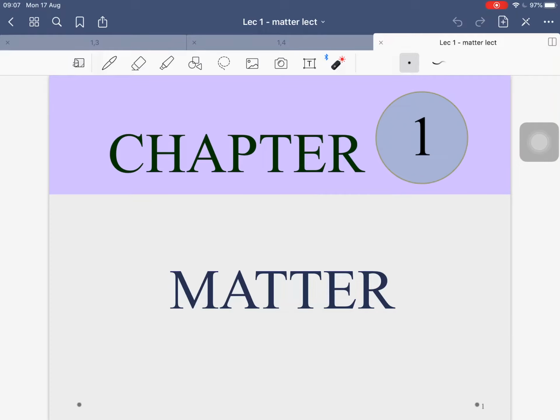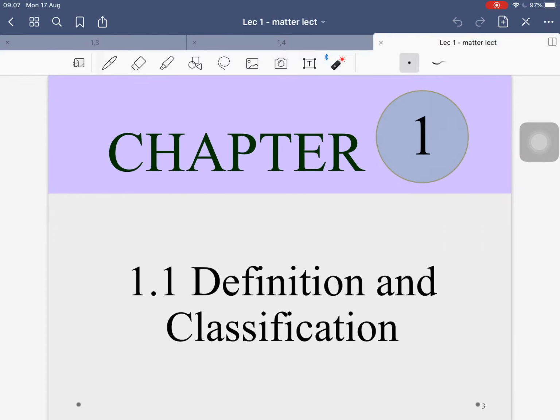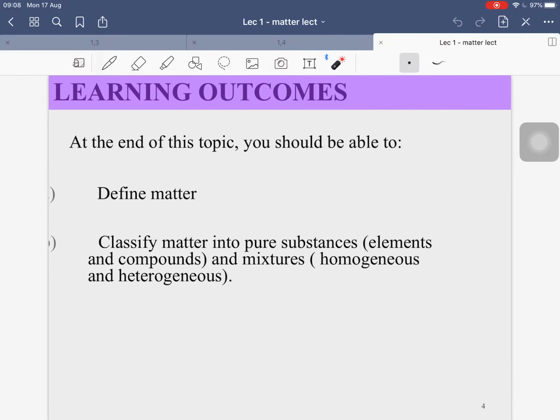So hi guys, today we're going to learn about chapter 1, matter. In this chapter, it is divided into 4 subtopics, as you can see here. So let's go to chapter 1.1, definition and classification of matter. At the end of this topic, students should be able to define matter and classify matter into 4 different groups, which is elements and compounds, or homogeneous or heterogeneous mixtures.